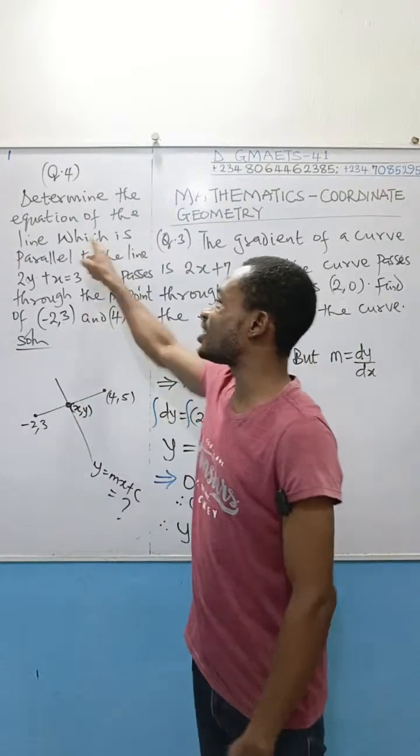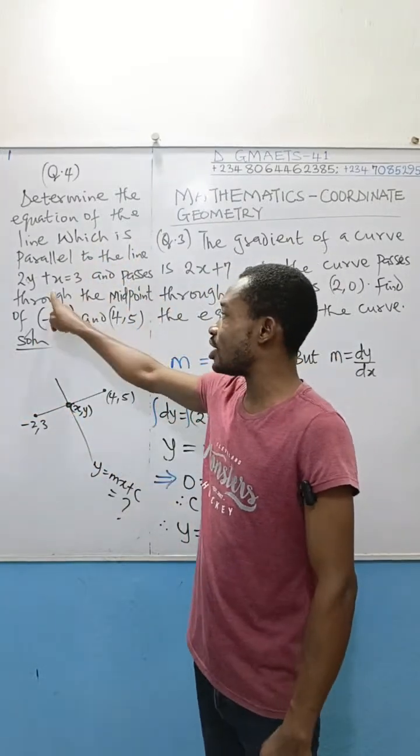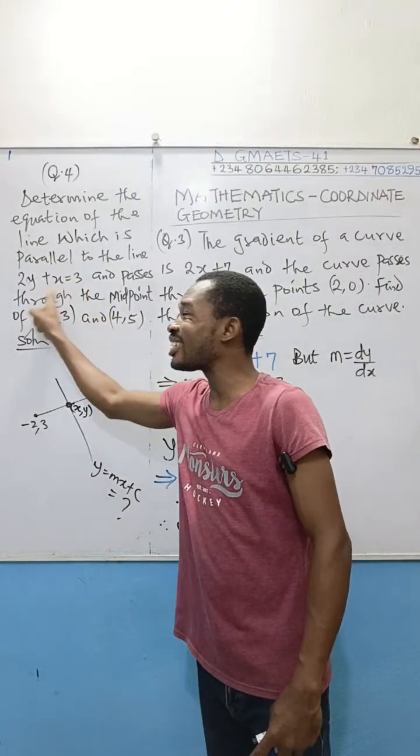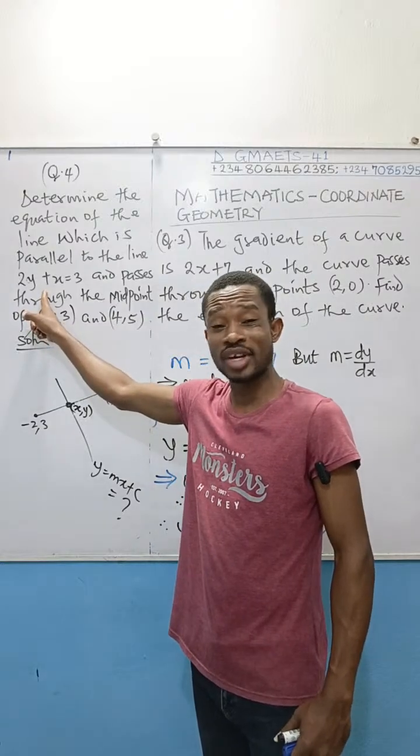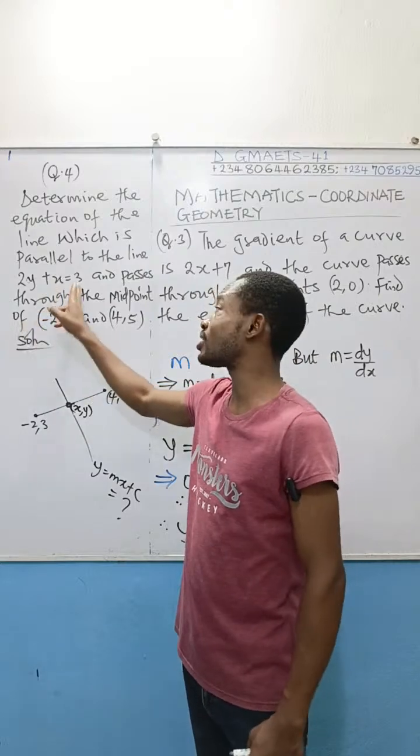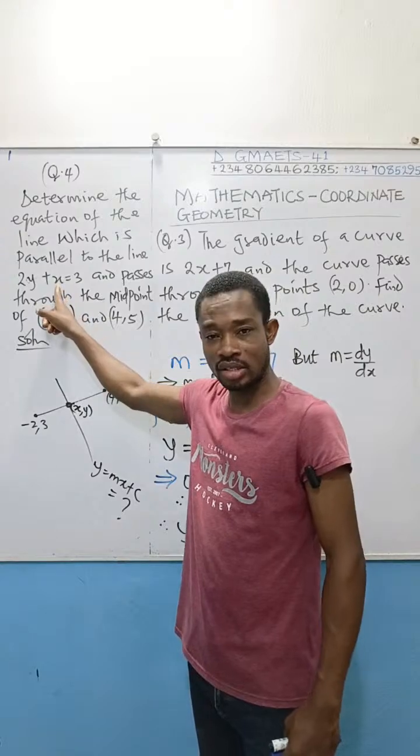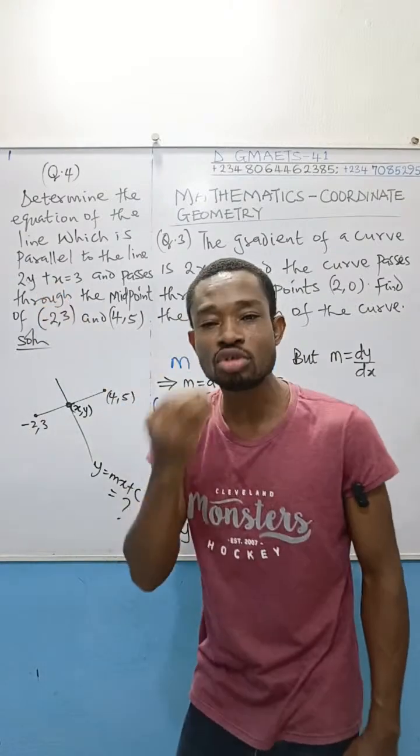So to get the gradient of the line whose equation I was asked to find here, since he told me that the line is parallel to this one, I'll come to this guy and get the gradient of this line. Whenever any equation of a straight line is given to you, you can get the gradient and the intercept. The intercept is the constant number. The gradient is the coefficient of x. But for you to do this, you must standardize that equation. And how do you standardize?